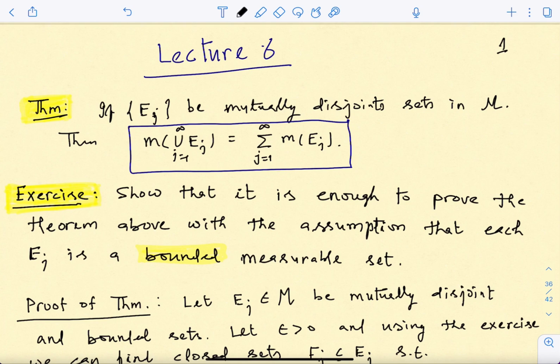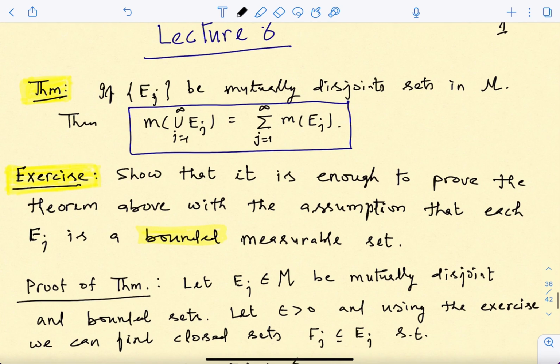So we are going to now talk about the additivity property, and in fact the countably additive property for the measure. That means we are going to talk about this property on the class of measurable sets. We already saw that for all sets, the outer measure need not satisfy the additivity property, but on this collection which we have chosen and are calling measurable sets, the outer measure, which is actually the measure, then satisfies this property. So we begin discussing this property today.